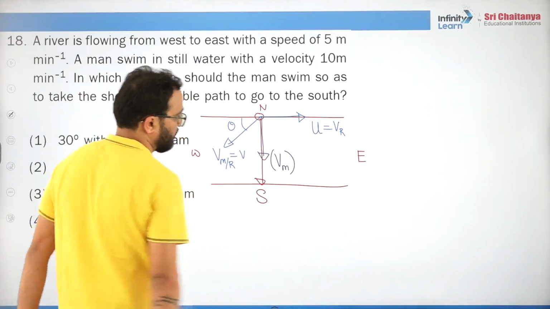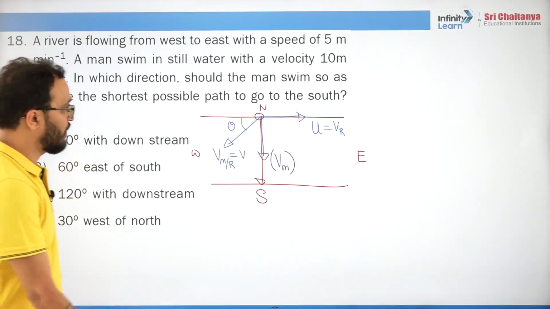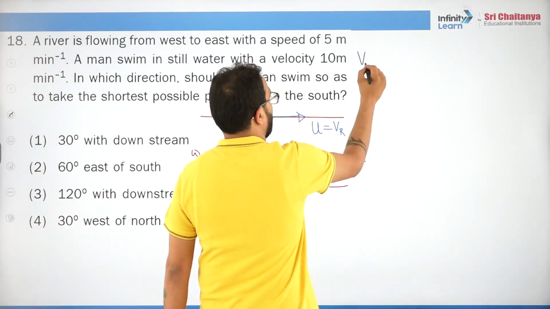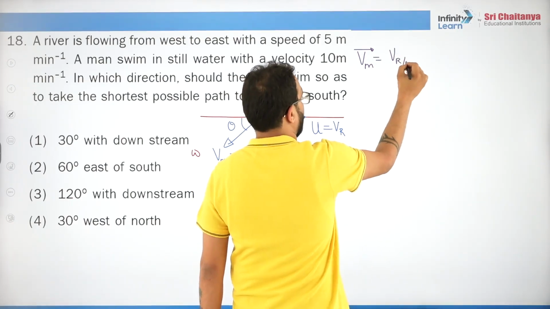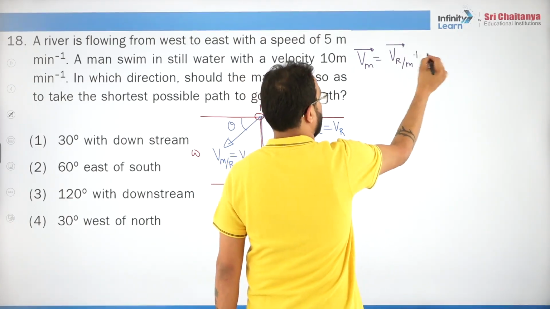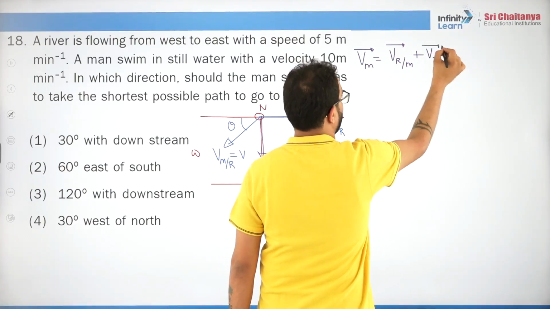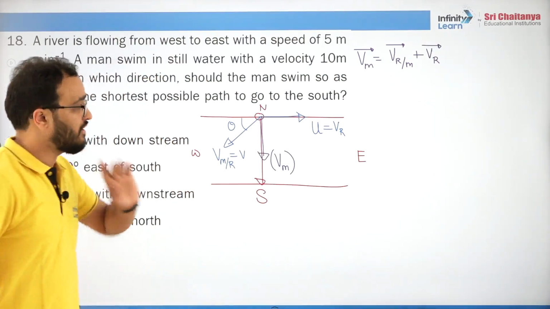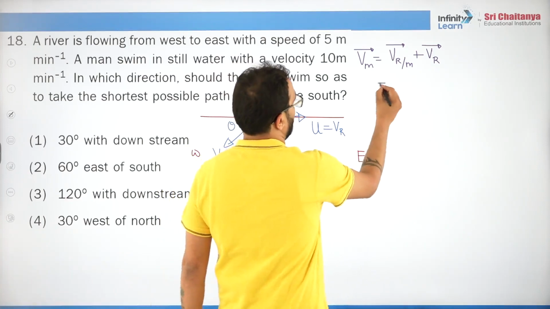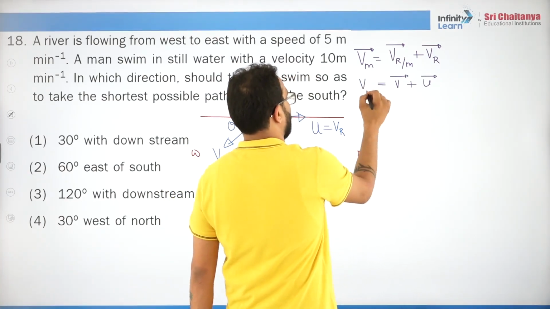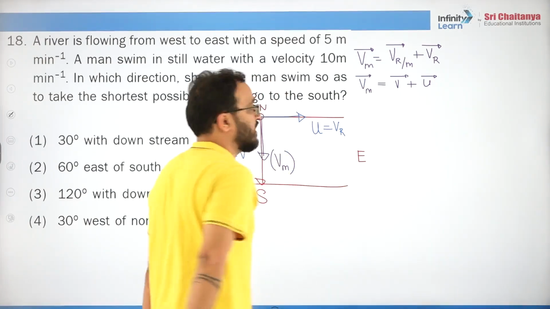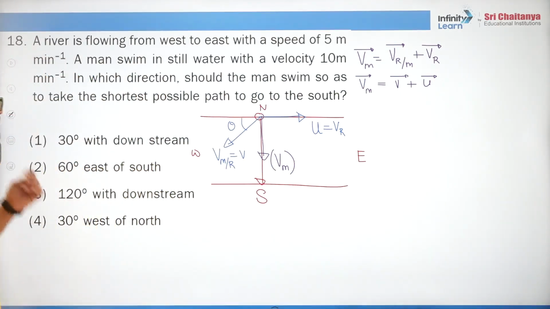This is our resultant that we need to figure out, because in these kinds of questions, velocity of man is velocity of man with respect to river plus velocity of river. Understood? And this is our resultant that we need. That means what we want is to add vector v plus vector u. This is your vector vM, the resultant that you want in these questions of river-man or river-boat problems, right?